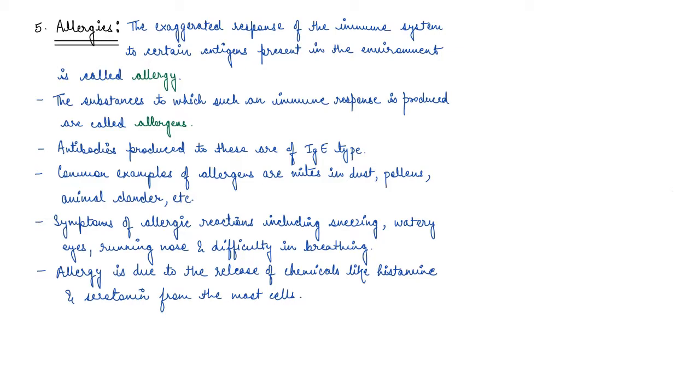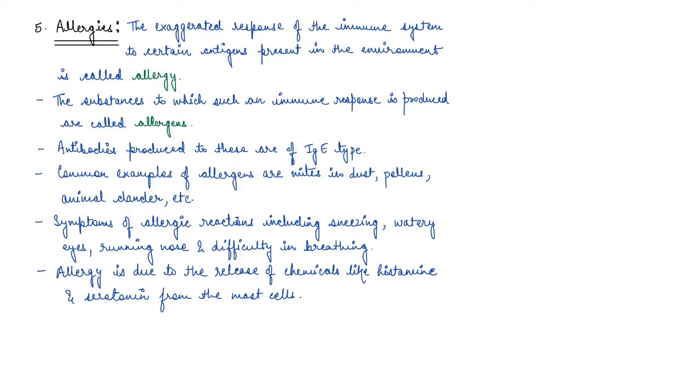And basically, in response to those allergens, those antigens, there is an exaggerated response from our body, and that is known as allergy, right? And the substances to which such an immune response is produced are known as allergens. So basically, the sneezing or wheezing that happens is nothing but a response of our immune system to certain allergens, right?